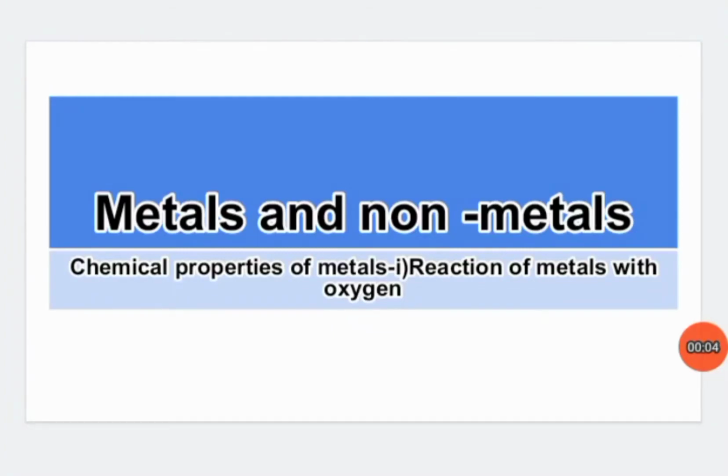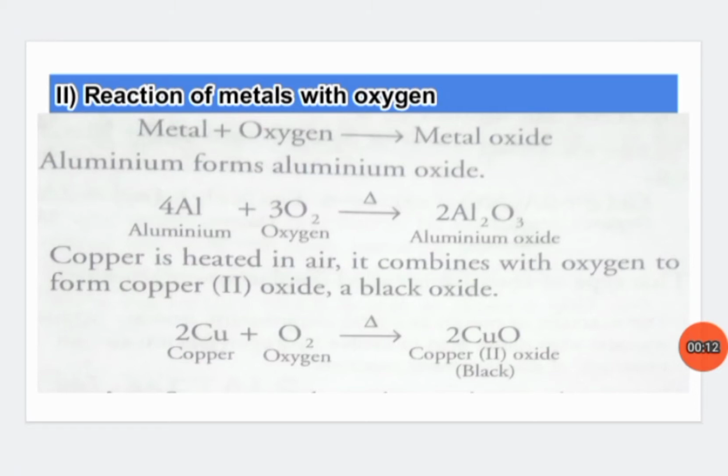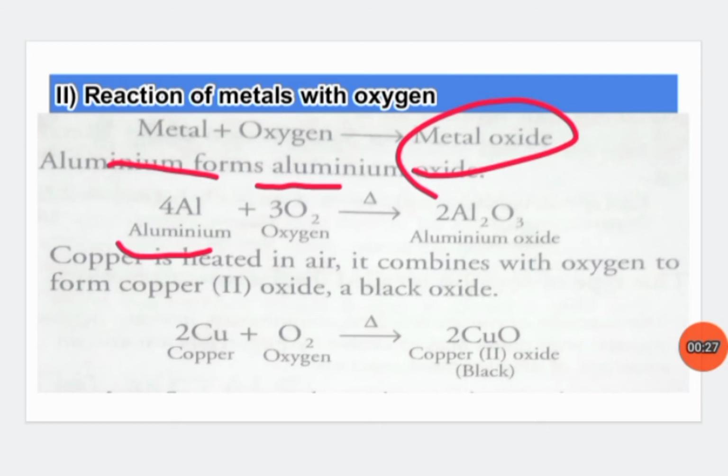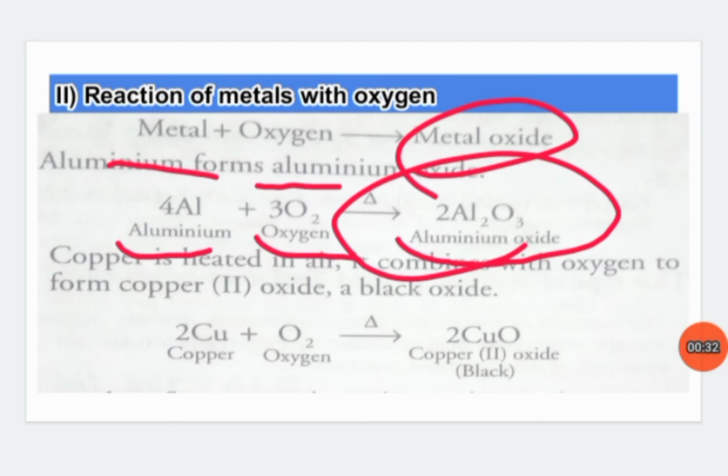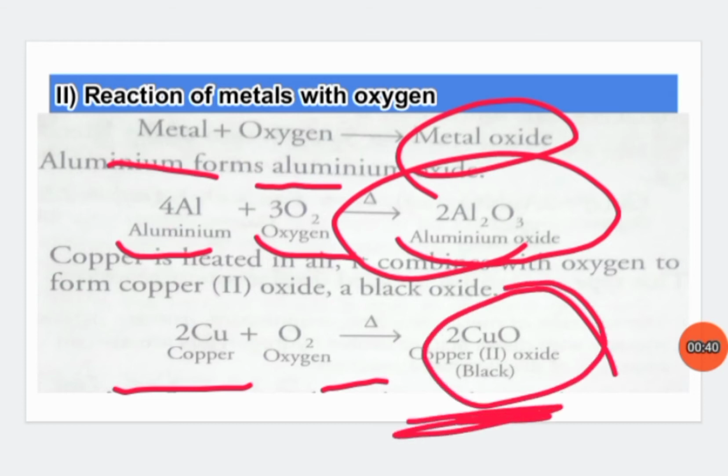We are going to study about chemical properties of metals. First property is reaction of metals with oxygen. Here reaction of metal with oxygen. In a word equation, metal on reaction with oxygen forms metal oxide. One example is given up here. Aluminium on reaction with oxygen upon heating forms aluminium oxide. Copper on reaction with oxygen forms copper oxide, which is black color material.